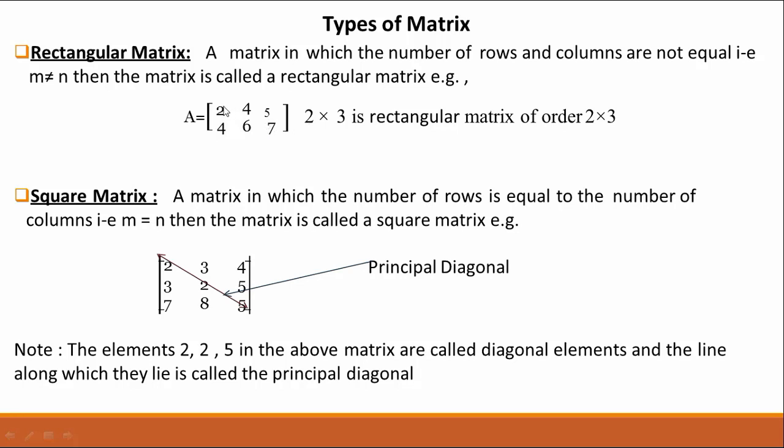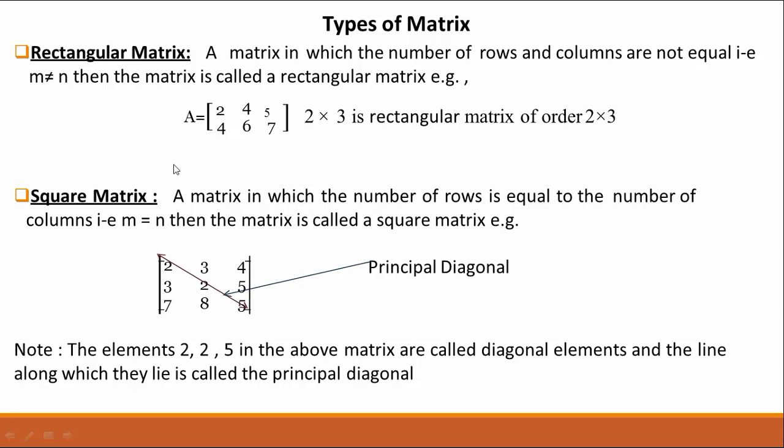For example, in this matrix there are 2 rows and 3 columns: first column, second column, third column. So the order of this matrix is 2 by 3. From this order we notice that the number of rows and the number of columns are not equal. So this is a rectangular matrix.